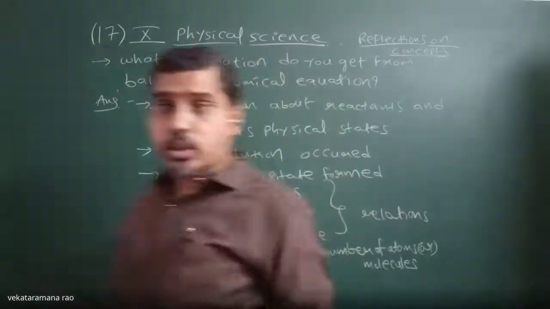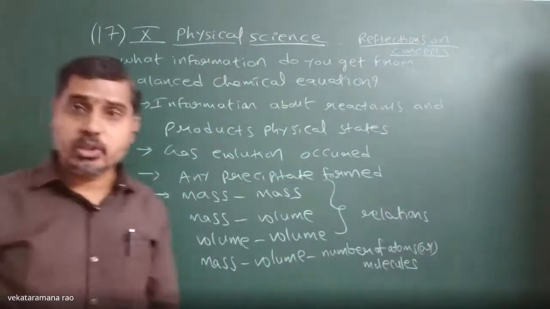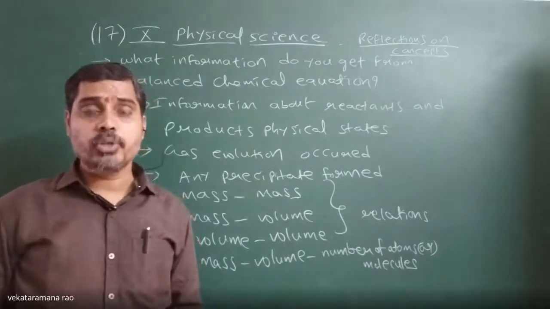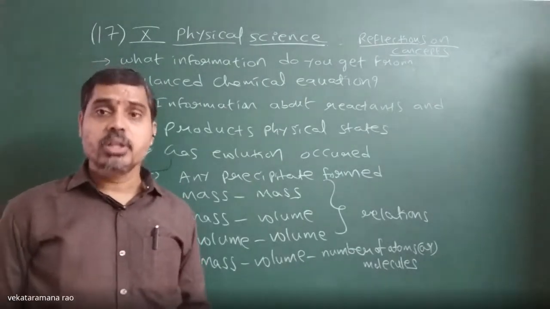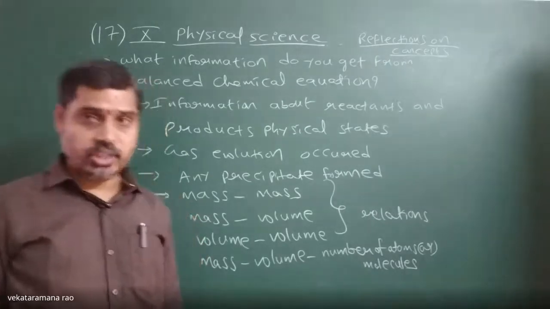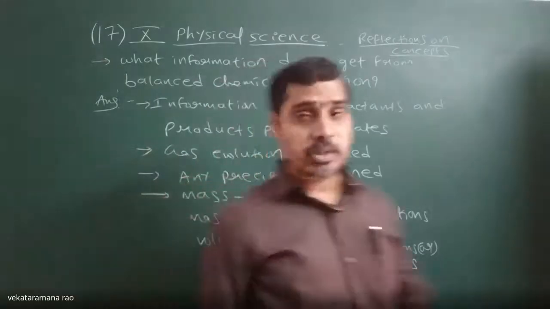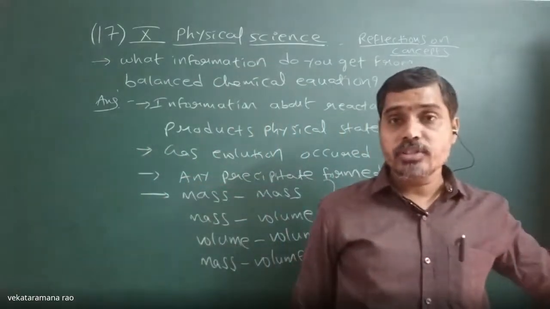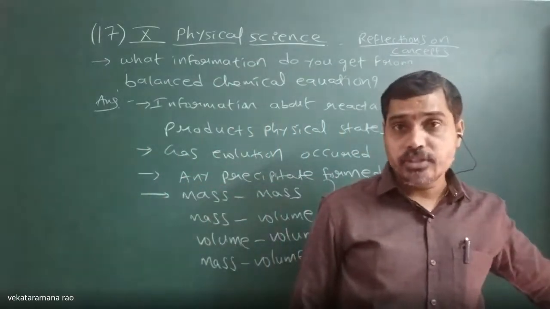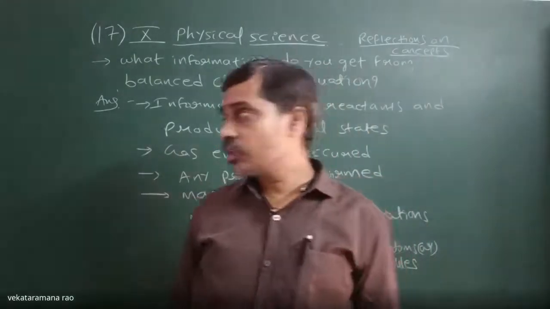It also gives information on whether it is photochemical or electrochemical. On the arrow, for photochemical they will mention in presence of light. If they mention in presence of current or electricity, it will be mentioned on the arrow.